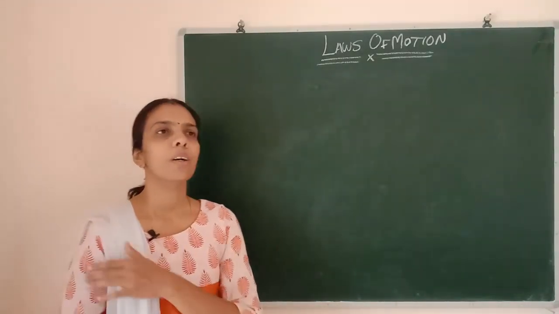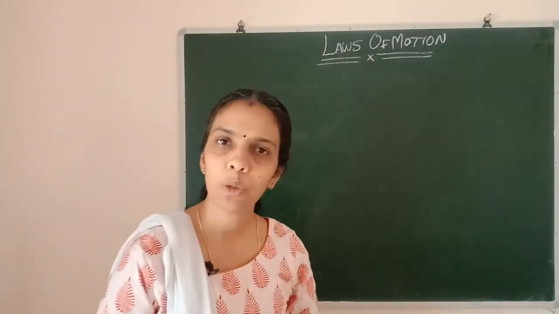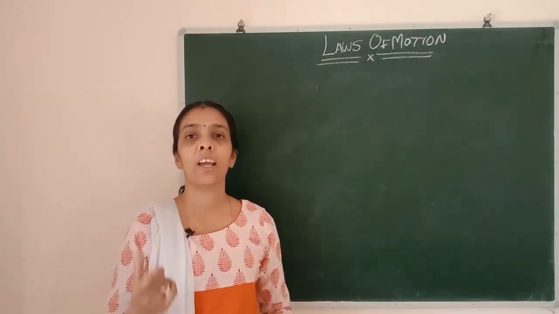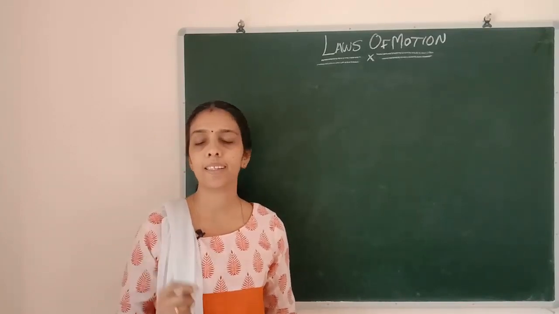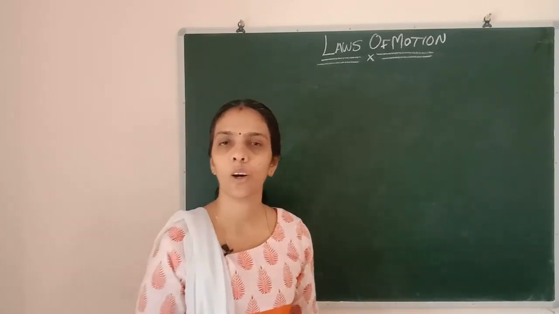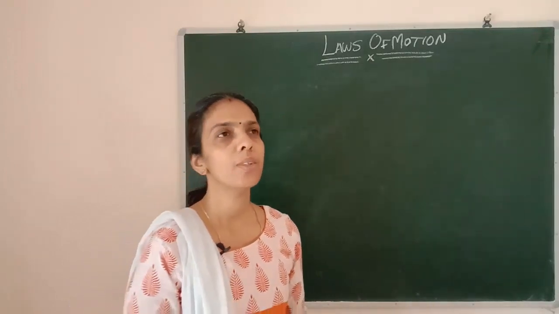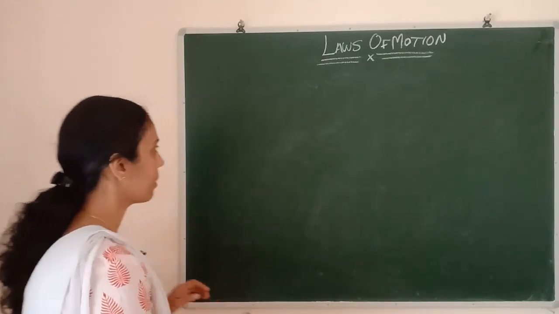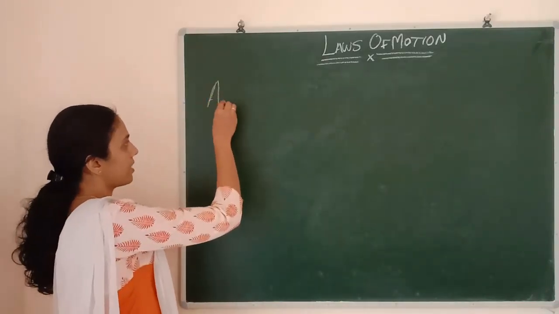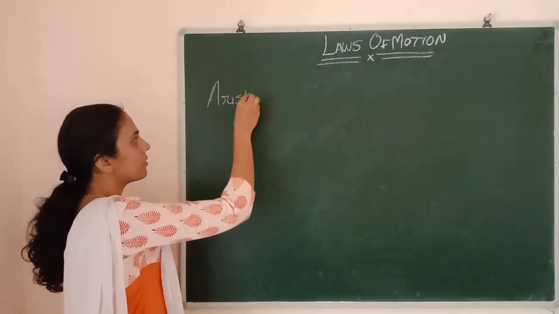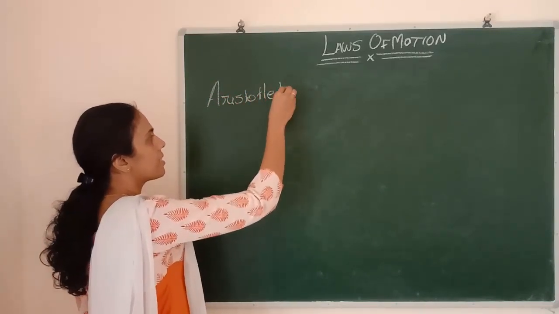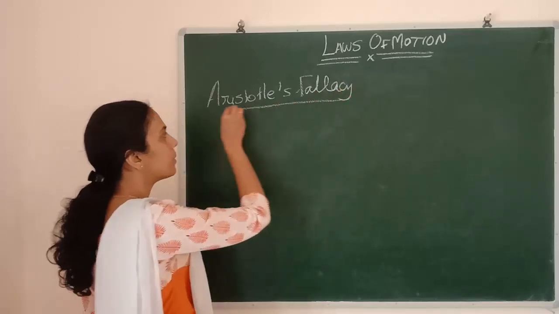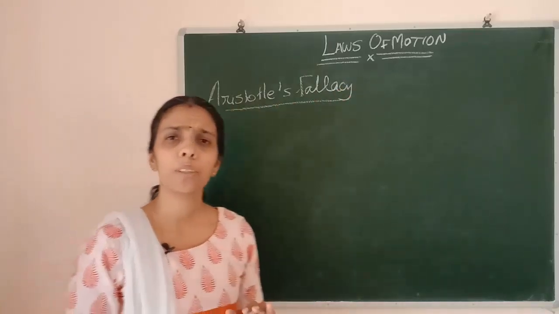We know how we can define motion. If the object is changing its position with respect to time and surroundings, then we can say the object is under motion. So what are the laws of motion? First, we are going to study Aristotle's fallacy. So, what is this Aristotle's fallacy?